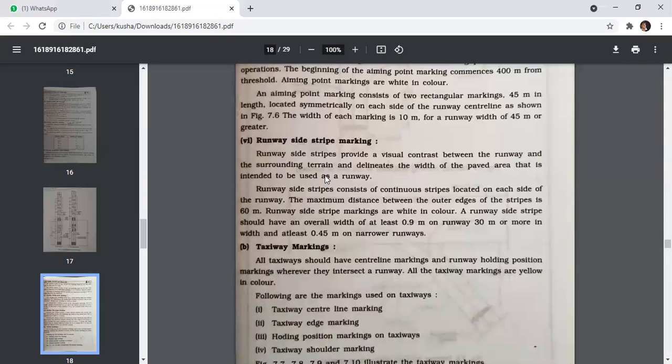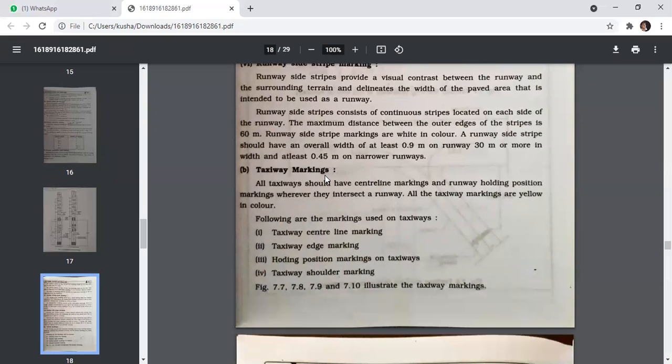Next is a taxiway marking. All the taxiways should have center line markings and runway holding position markings where they intersect the runway. All the taxiway markings are yellow in color. Following are the markings used on the taxiway: taxiway centerline marking, taxiway edge marking, holding position markings on the taxiway, and the taxiway shoulder marking.